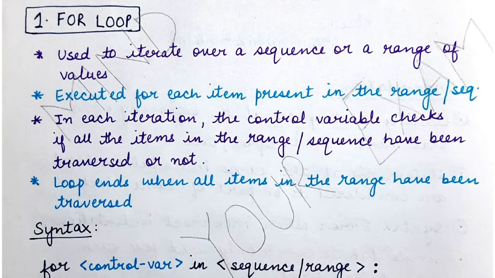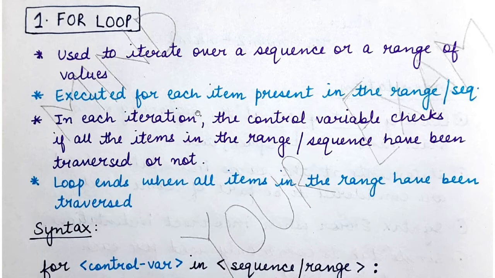Iterate means that you are given a sequence that consists of multiple values, and you want to pick up each value one by one, and depending on that value you want to execute the statements that are present within the loop. So the for loop will be executed for each item that is present in the specified range, and that range can be a list of numbers or it can be a sequence like a string data type. Okay, because it also consists of multiple items or multiple values.